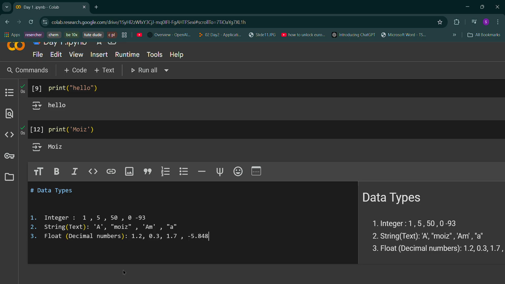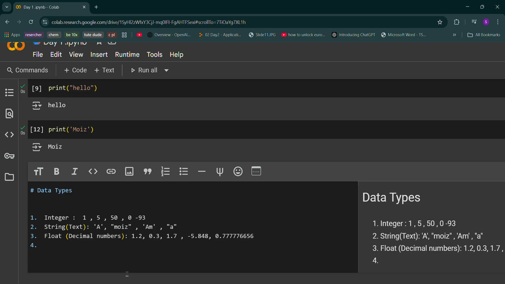It can be negative 5.851, anything. So all decimal values are just called float. Okay, these are float numbers.